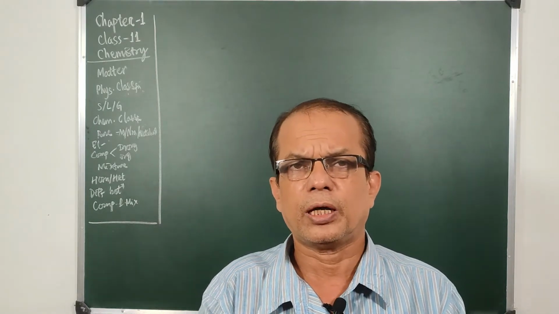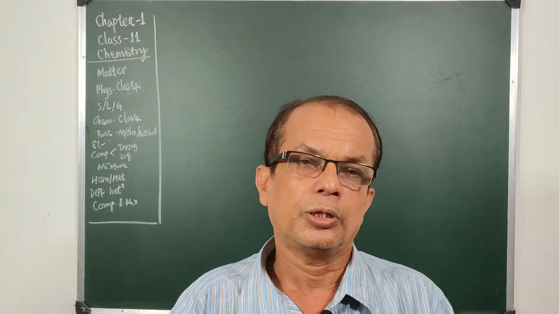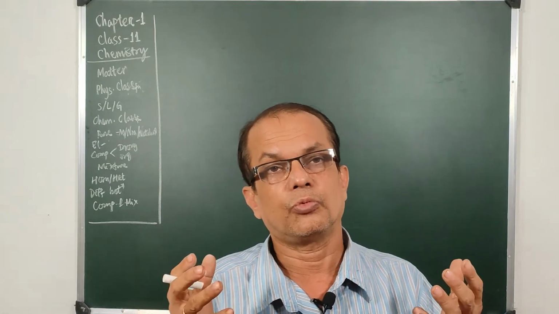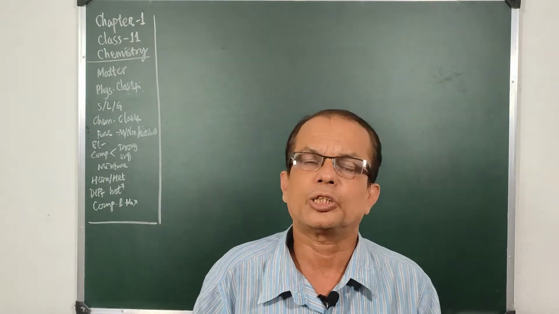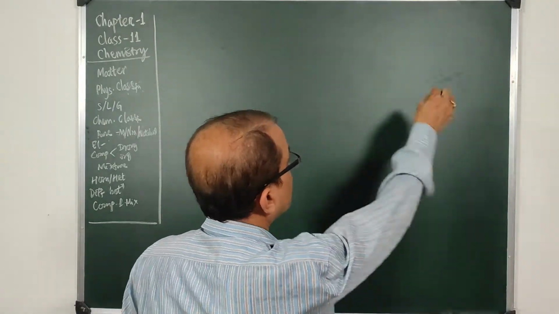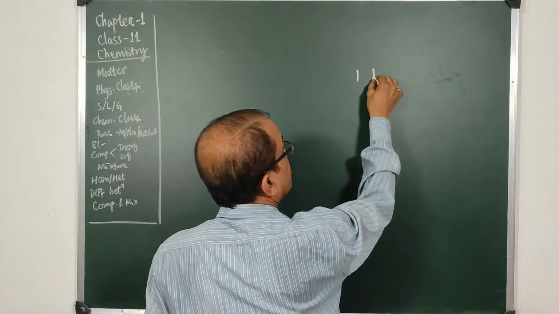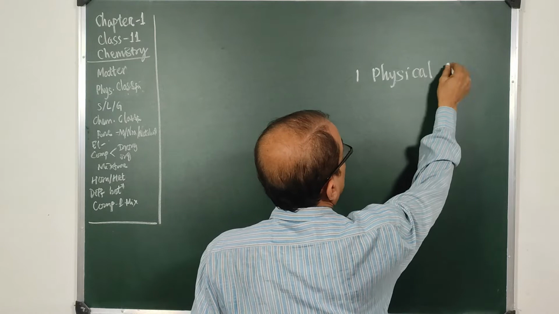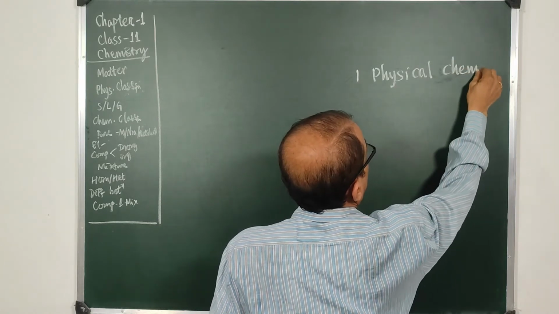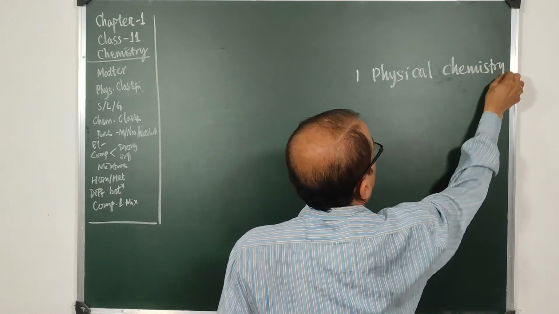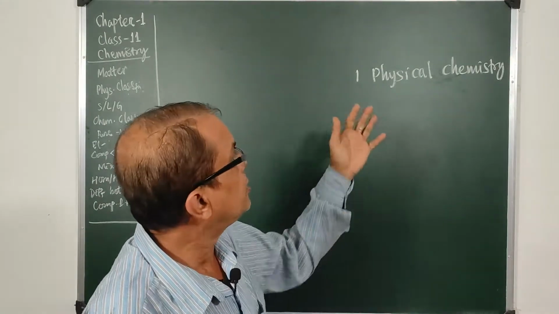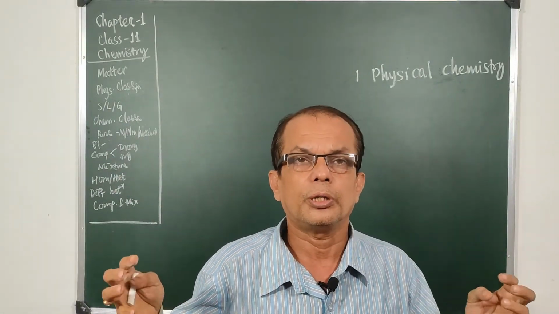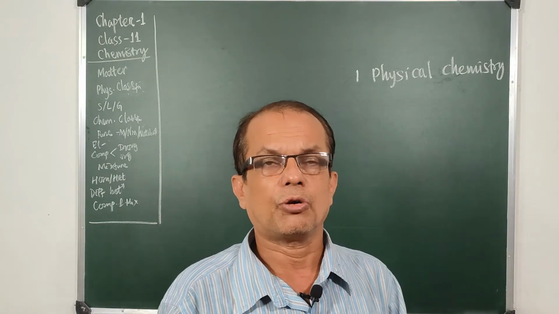Chemistry is a vast branch of science, and if we just try to categorize the branches of chemistry, we shall go for the first one as physical chemistry. This part of chemistry is like physics, and in this section we generally deal with the physical laws that govern different substances and chemical compounds.